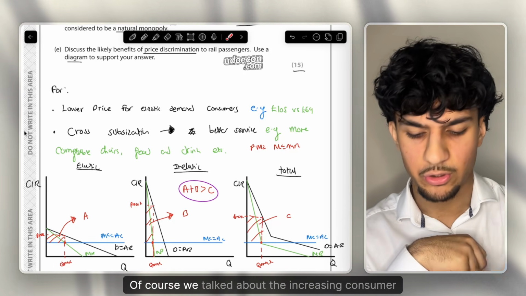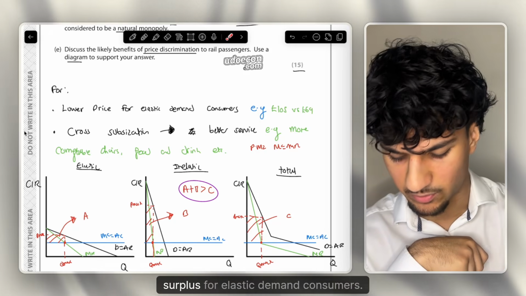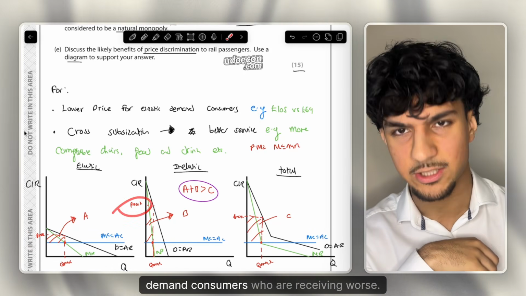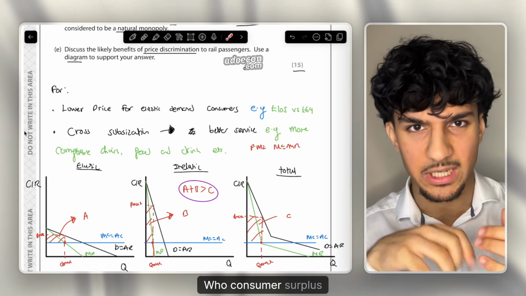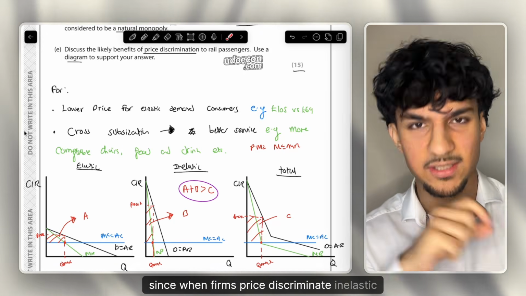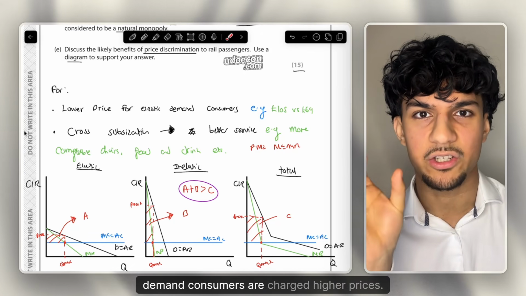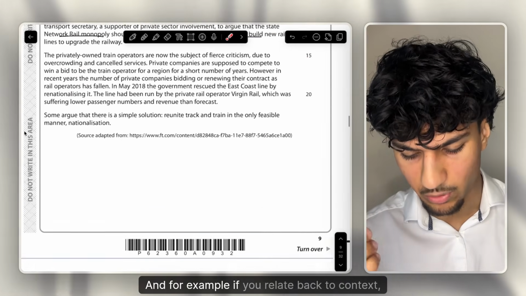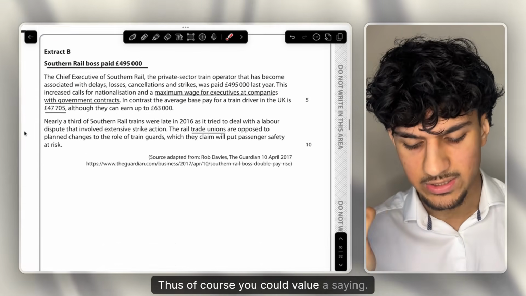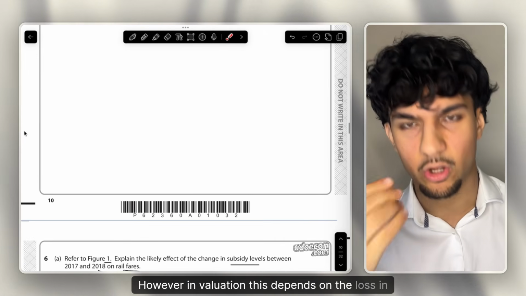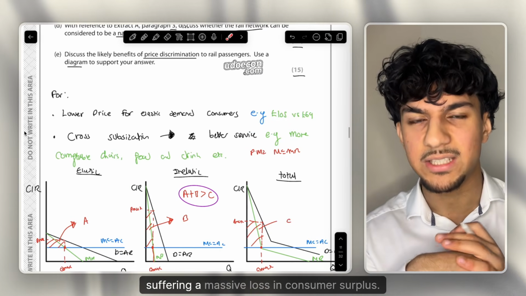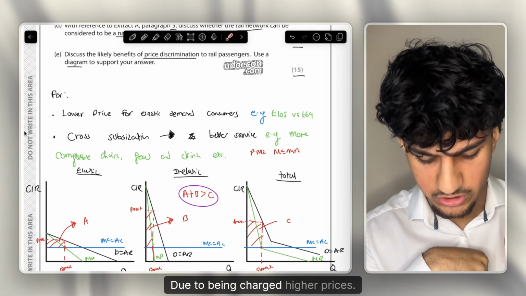First things first, of course, we talked about the increasing consumer surplus for elastic demand consumers, but on the flip side of things, we have inelastic demand consumers whose consumer surplus is becoming smaller. Why? Of course, since when firms price discriminate, inelastic demand consumers are charged higher prices. And for example, if you relate back to context, they are now charged £105. Thus, of course, you could evaluate saying, however, in evaluation, this depends on the loss in consumer surplus, as for example, inelastic demand consumers will be suffering a massive loss in consumer surplus due to being charged higher prices.